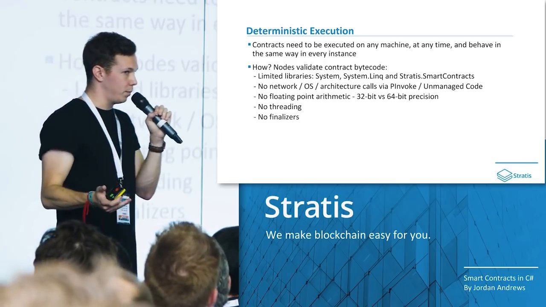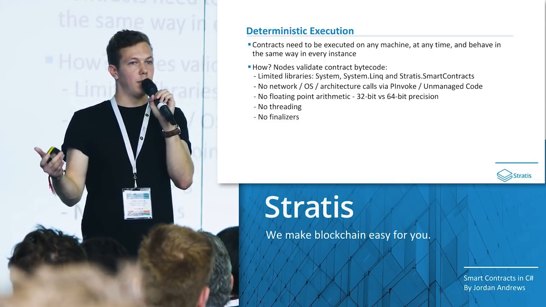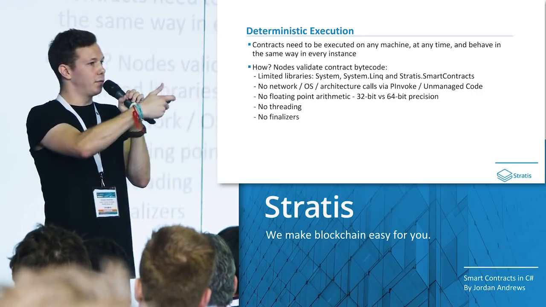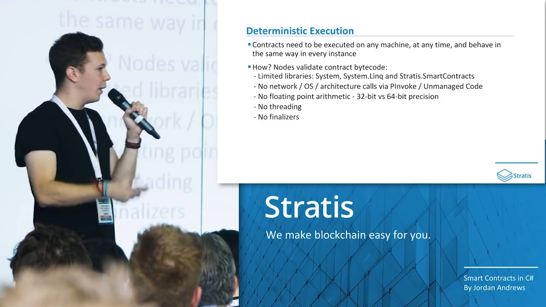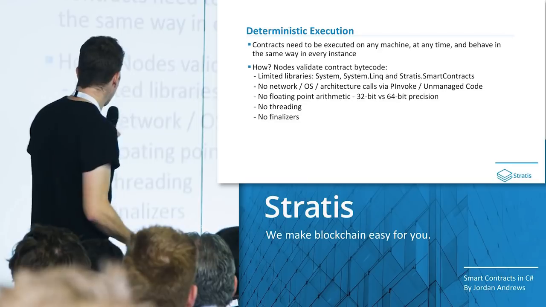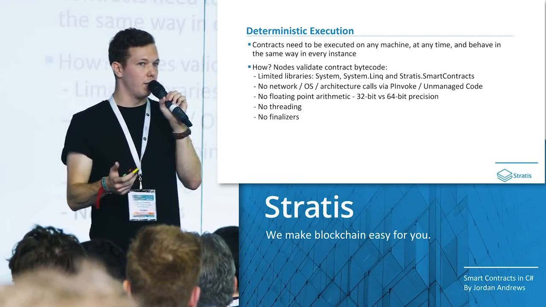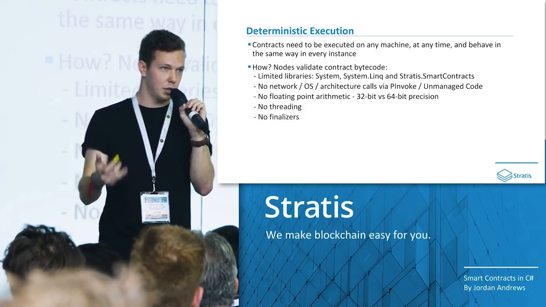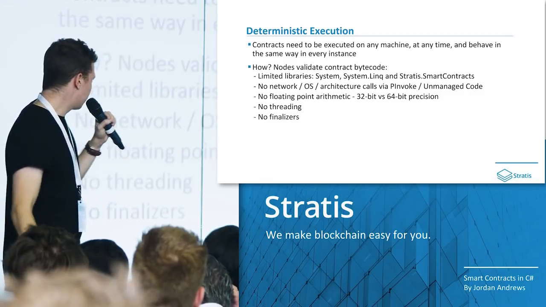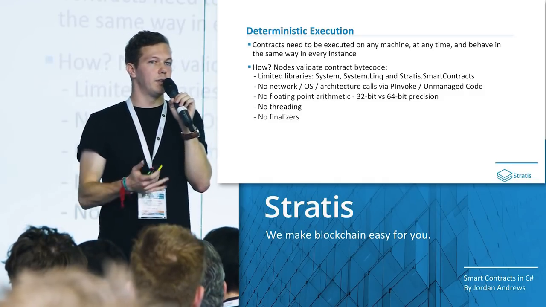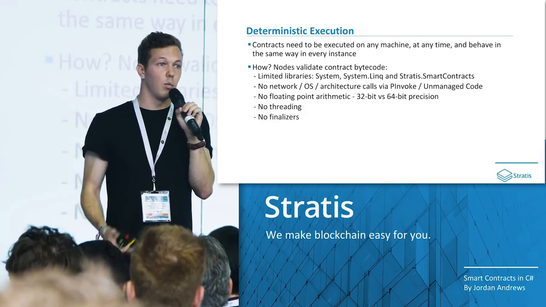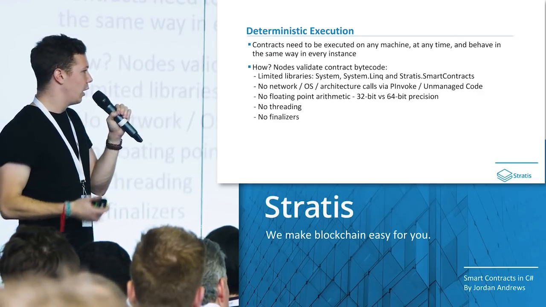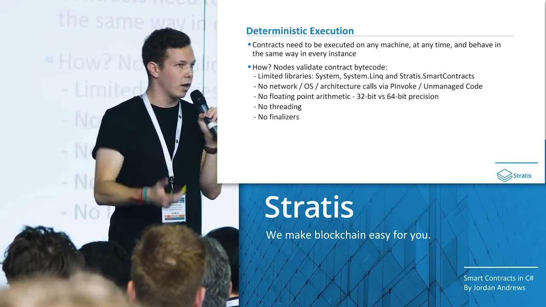We don't allow any floating point arithmetic. You can imagine that 32-bit and 64-bit machines react differently when they're calculating floating point numbers. There can be some issues in the last few digits not being exactly the same. To combat this, we just disallow use of floating point numbers. Threading is an obvious one. If you have many threads inside of a smart contract, we have no control over in which order those threads are going to finish. Could be an issue with determinism, so we disallow those. And finally, finalizers. The garbage collection in .NET is non-deterministic. We don't have any control over when and how it will happen. So to combat this, we just disallow use of finalizers. And finalizers happen anytime an object is cleaned up by the garbage collection.